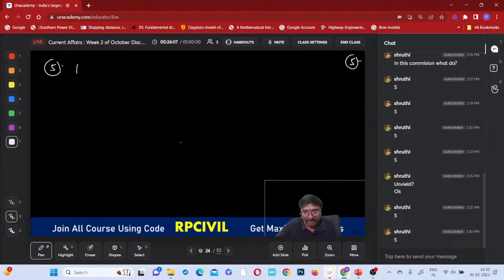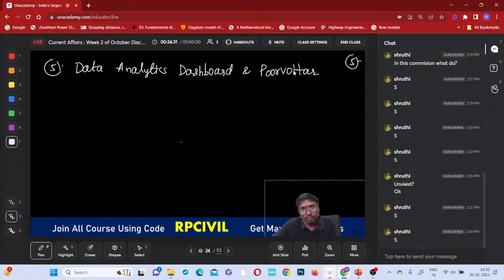So there is a launch. What is it? You can say a data analytics dashboard, and Purvottar. What is the meaning of Purvottar? Purva means east, Uttar means north, so Purvottar means northeast. Purvottar Sampark Setu, it is Sampark Setu.